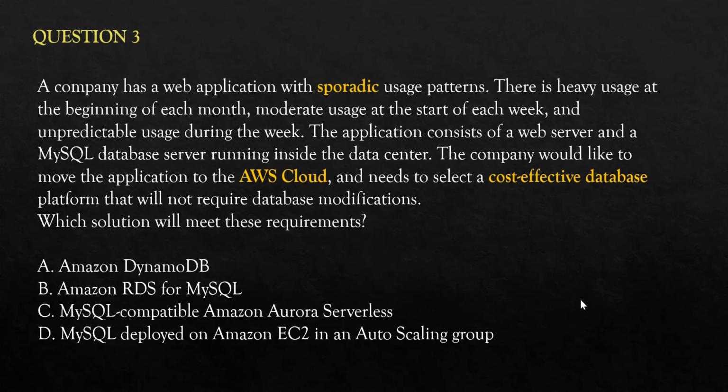Let's see question number 3. So this is question number 3. Pause the video so that you can read it properly. I'm not going to narrate this question. Let's look at the keywords. What is the question related to? It says there is a sporadic usage pattern. The company would want to move to AWS cloud and needs a cost-effective database platform.